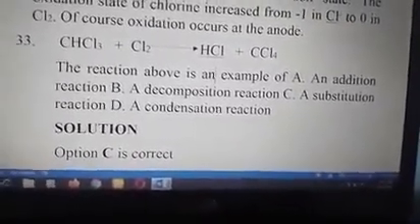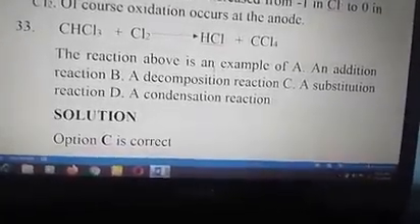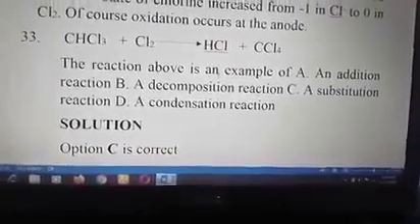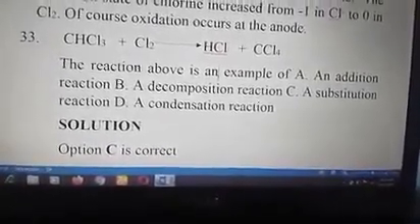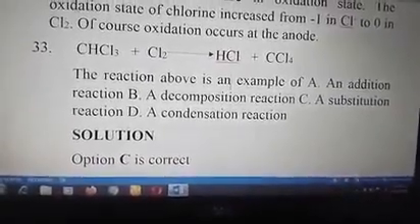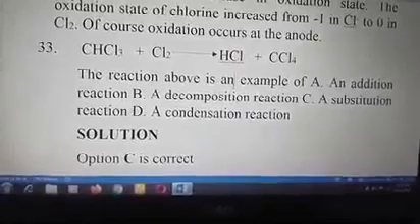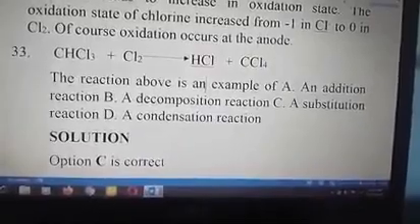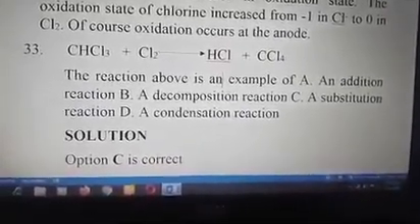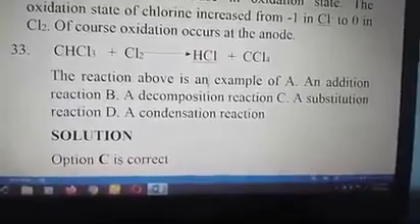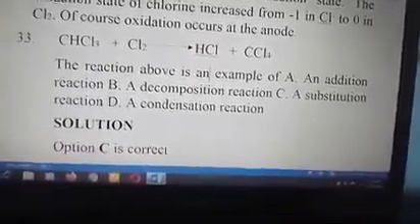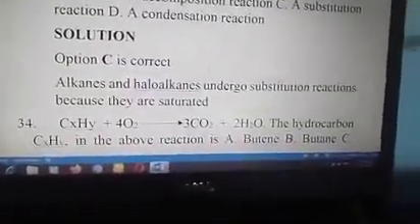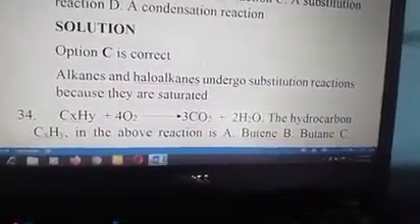The reaction above is an example of A, addition reaction, B, decomposition reaction, C, a substitution reaction, D, a condensation reaction. That reaction is a substitution reaction. Option C is correct, because if you look at the reaction, the number of chlorine on the left hand side is 3 atoms in CHCl3. The right hand side is CCl4, increased to 4. While the hydrogen in CHCl3 has been removed, you can see it's substituted by chlorine to increase chlorine to CCl4. That is substitution. So the solution is option C, correct. Alkanes and haloalkanes undergo substitution reaction because they are saturated.